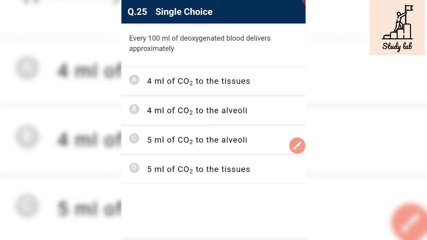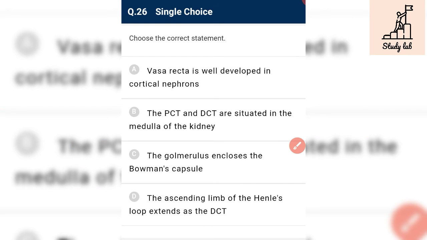Every 100 ml of deoxygenated blood delivers approximately 4 ml of CO2 to the alveoli, because it has taken CO2 from the tissue and delivers this CO2 to the alveoli for expiration.